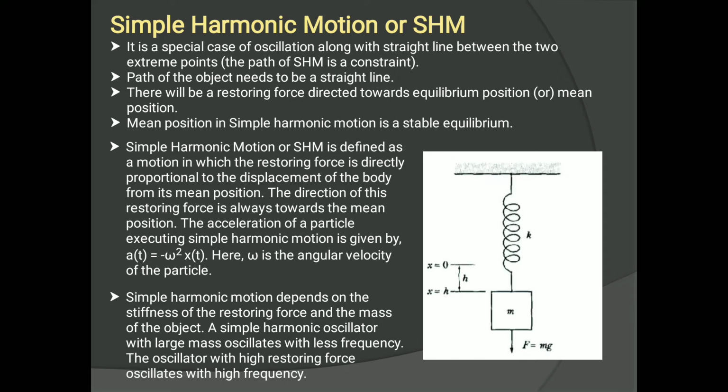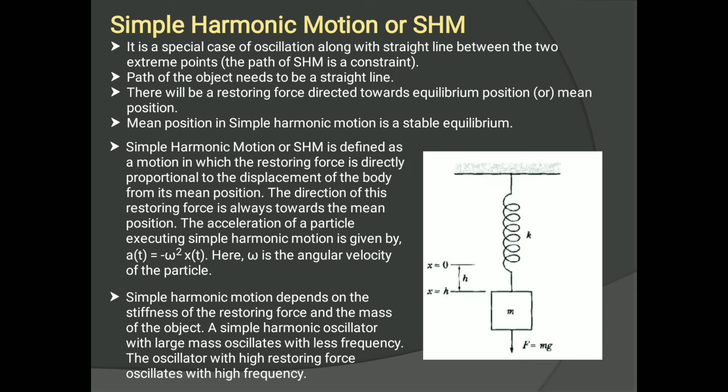If you see the diagram, there is an object tied at the end of a string, and one end of the string is fixed. Here the restoring force is represented by K, and the weight of the object is represented by mg, while the displacement with which the object will vibrate is represented by x, from 0 to h. The vibration of that string is 0 to some particular height. So that is represented by x.